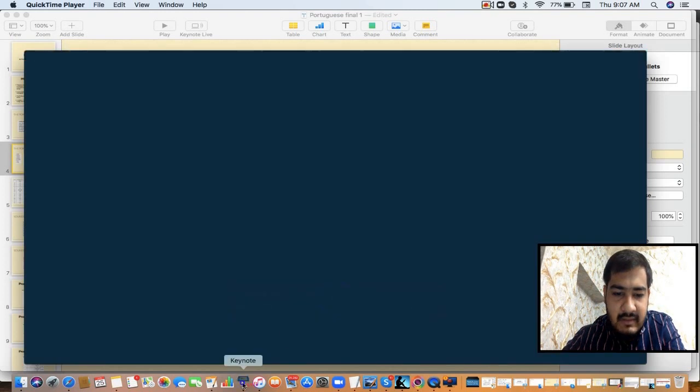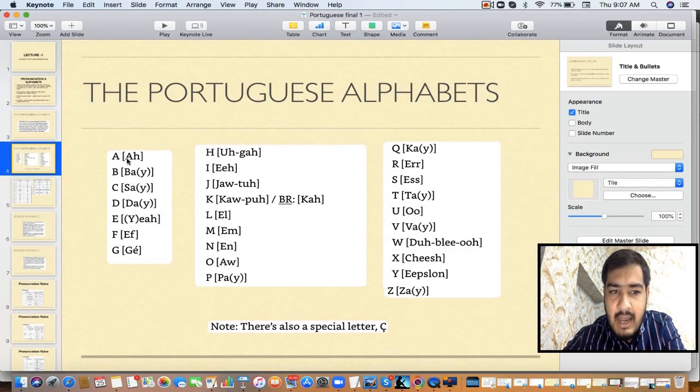Let's see them once again. See here, they are written here. A is A. These are the names of letters. A, B, C, D, E, then J, then Uga, then Yota. Then next is Kappa, L, M, N, O, P, K, R, S, T, U. This is not U, it's W. This is Z. Then epsilon and then say.